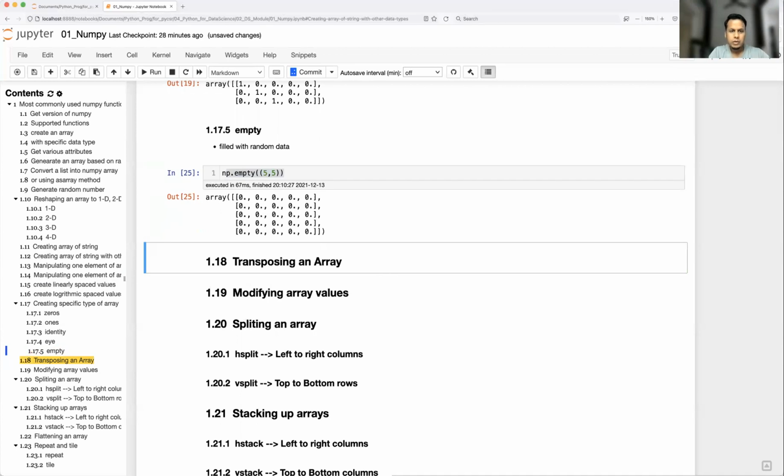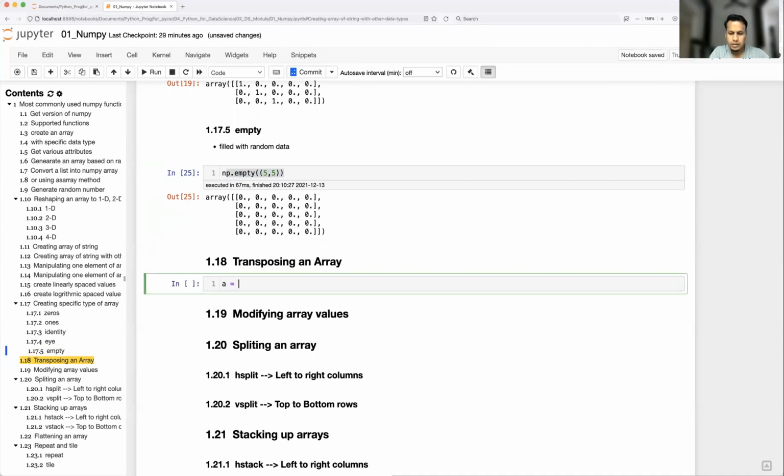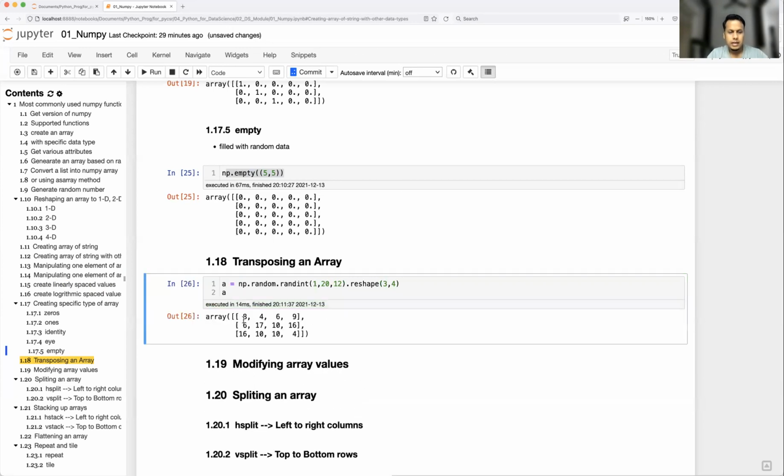Okay, so for this, I'm going to generate a matrix. So A equal to np dot random dot randint. I'm going to create values from 1 to 20. I want to have, let's say, 3x4, that is 12 different random values between 1 and 20. Okay, and I'm going to reshape here itself. Since 12 elements are there, I can have 3x4, 4x3, 6x2, 2x6, 12x1, or 1x12. Okay, so let me create 3 rows and 4 columns. Yeah, so you see here 3 rows and 4 columns, correct?